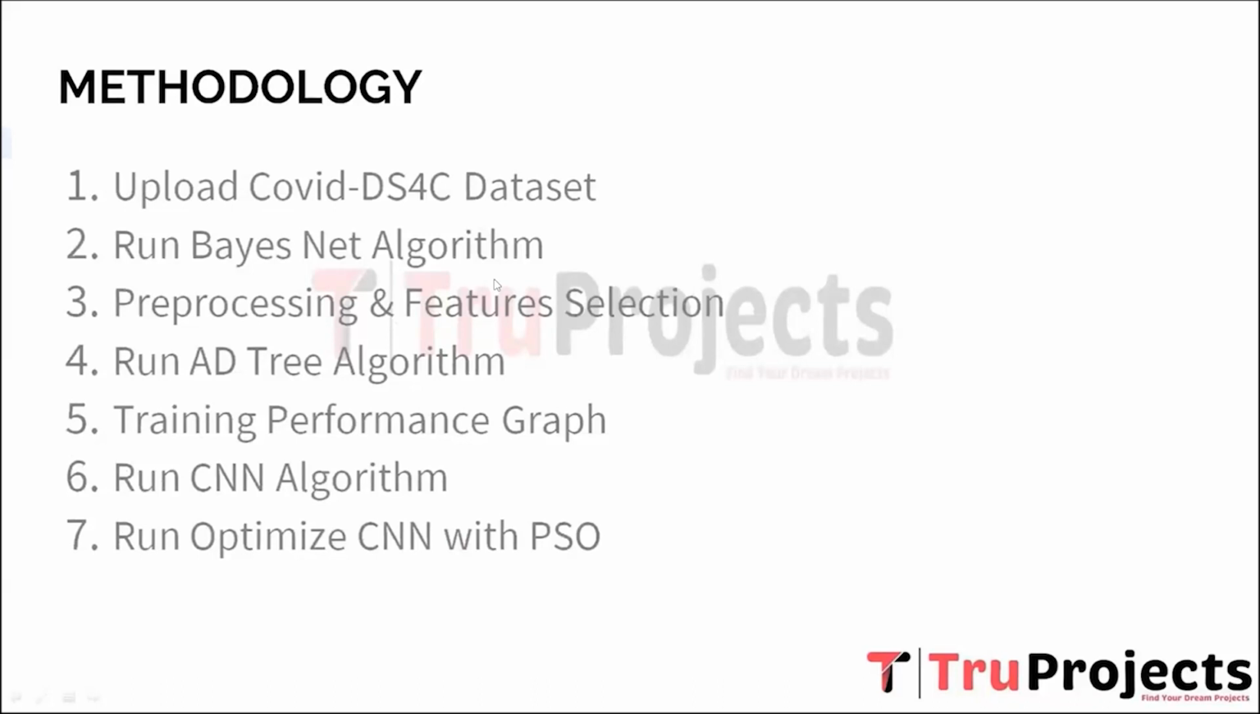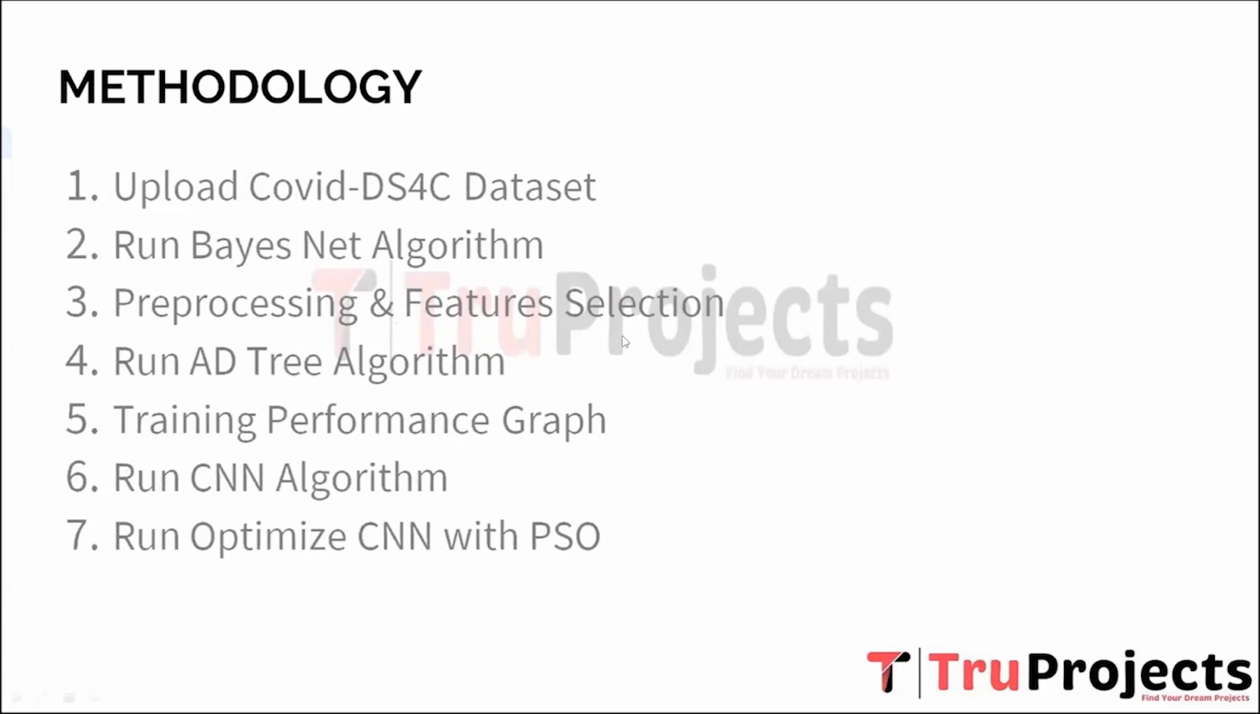Second, run the Bayes net algorithm. The Bayes net algorithm, also known as Bayesian network, is employed to model probabilistic relationships among variables in the dataset. It uses a directed acyclic graph to represent dependencies between variables, allowing for probabilistic inference. By running the Bayes net algorithm on the dataset, researchers aim to uncover causal relationships and dependencies between environmental factors and COVID-19 outcomes, which can provide insights into the underlying dynamics of the pandemic.